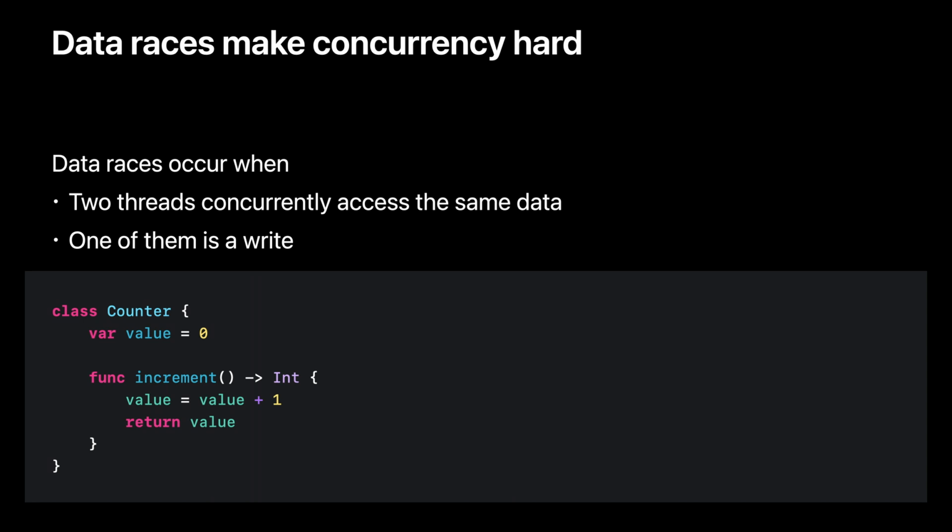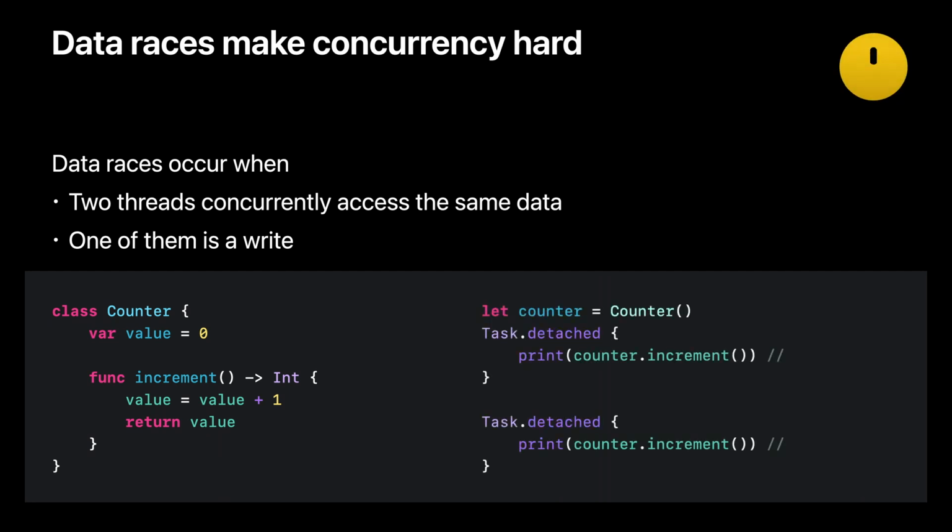Here's a simple counter class with one operation that increments the counter and returns its new value. Let's say we go ahead and try to increment from two concurrent tasks. This is a bad idea. Depending on the timing of the execution, we might get 1 and then 2, or 2 and then 1. This is expected, and in both cases the counter would be left in a consistent state. But because we've introduced a data race, we could also get 1 and 1 if both tasks read a 0 and write a 1, or even 2 and 2 if the return statements happen after both increment operations.